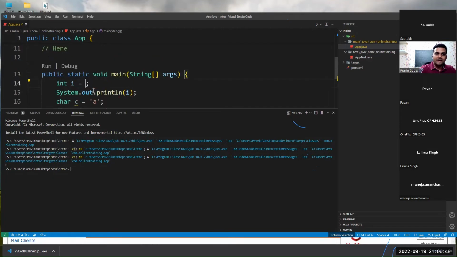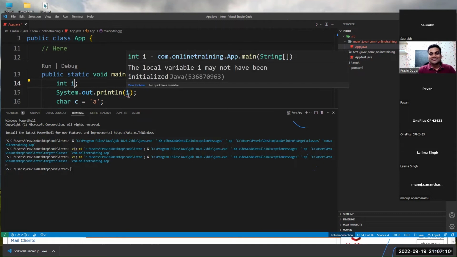Okay. Now what will happen if I say this? By default, value of integer will get printed. Which is compile time error. Yes, compile time error. Who said that? Yeah, compile time. I think somebody saw this red line coming, right? So red line means compile time error. So what is the error now? The local variable I may not have been initialized.